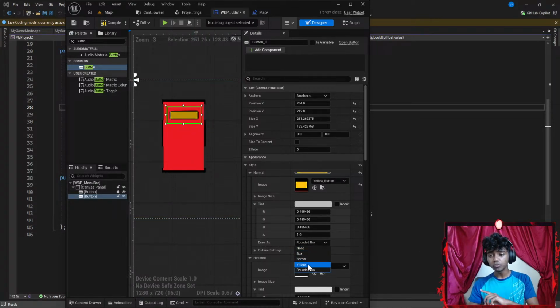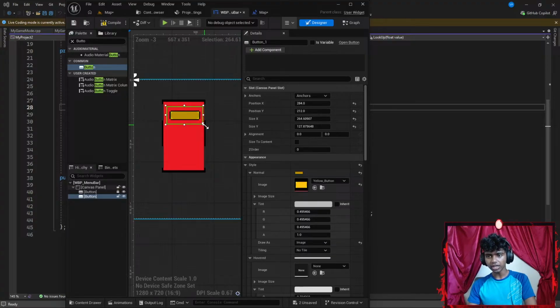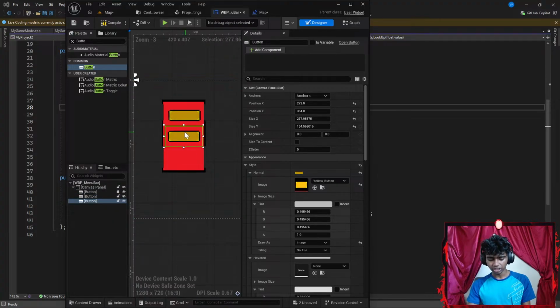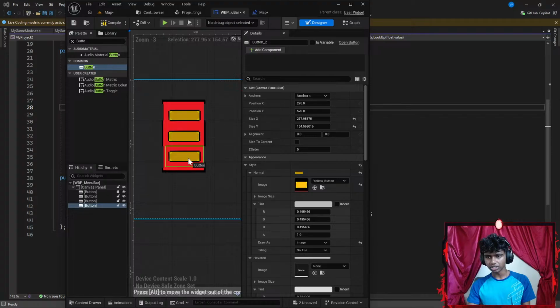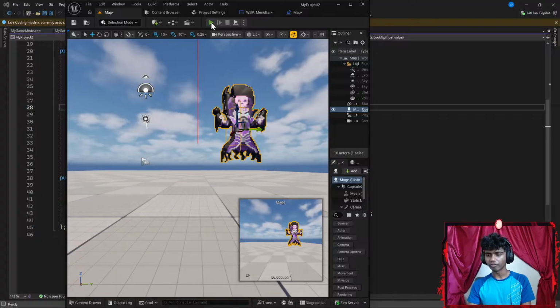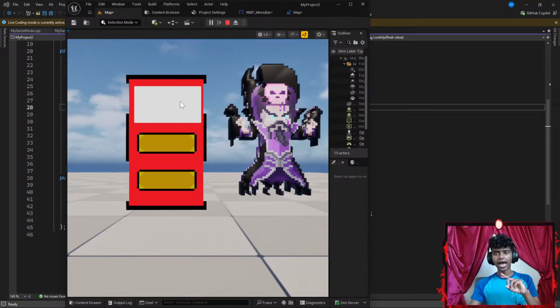Change the routed box to be an image so I don't see a white border beside it. There, that's good. Now I'm going to hit Control D to copy, get this button under that, hit Control D to copy again, get that button under that. Okay, this should be pretty much good. Let's go ahead and compile the code real quick. Go to my map, run the code. There, that looks good. I have three buttons. I want to change the hover as well.